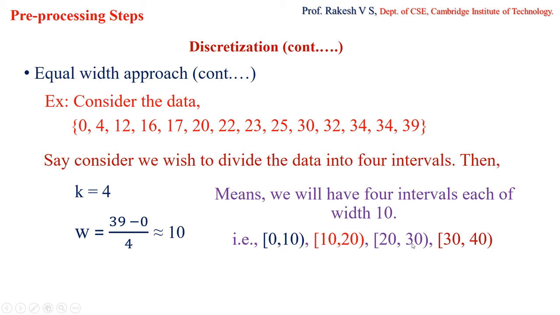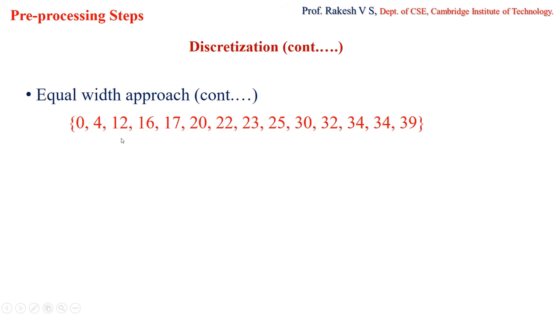Like that we have created 4 intervals. Now what we are going to do is, we are having 4 intervals. Consider that we are having 4 categories, and in category 1, the values are from 0 to 10. So those values which are from 0 to 10, I'll be putting in category 1. So 0, 4 comes under category 1.